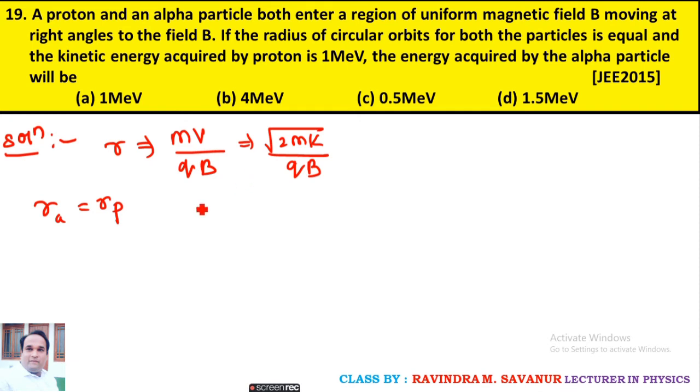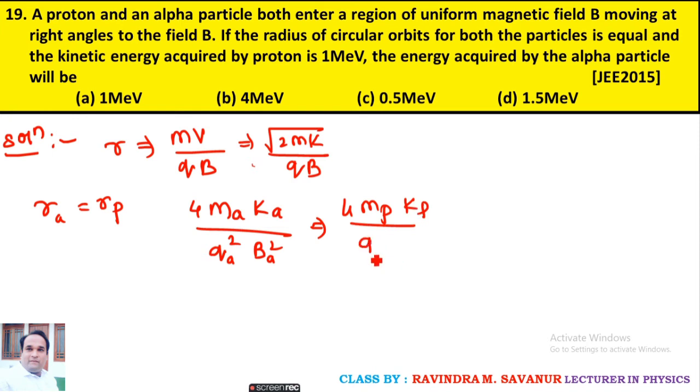So the radius equation can be modified into the following equation as 4 m_a K_a upon Q_a square B_a square. Similarly for proton, the same.